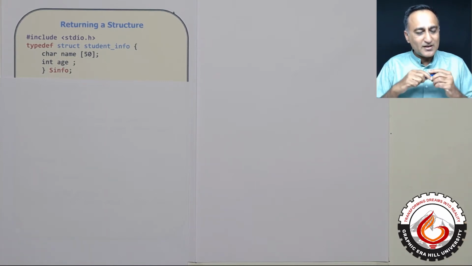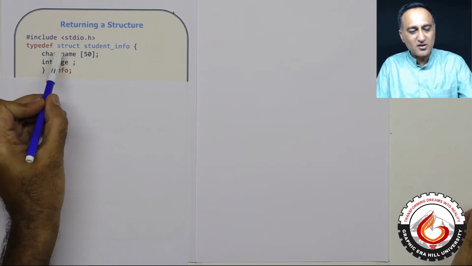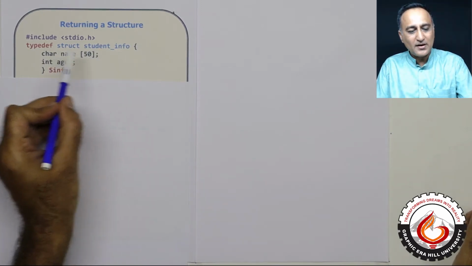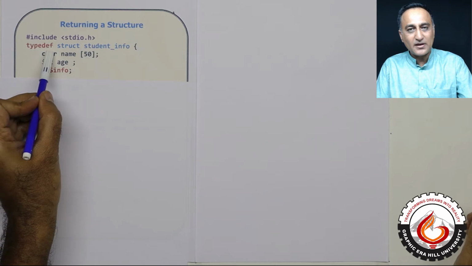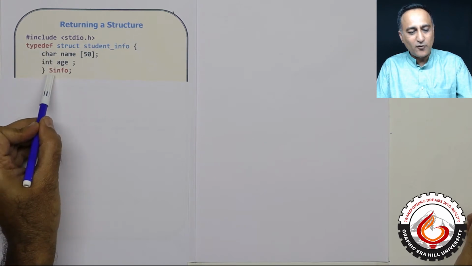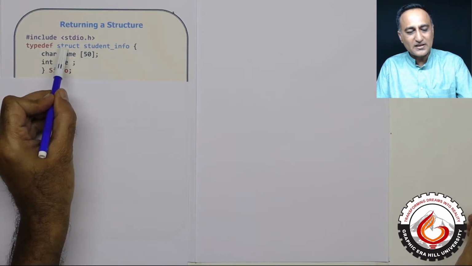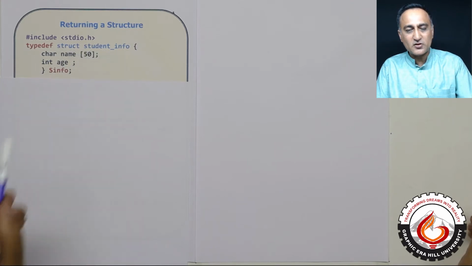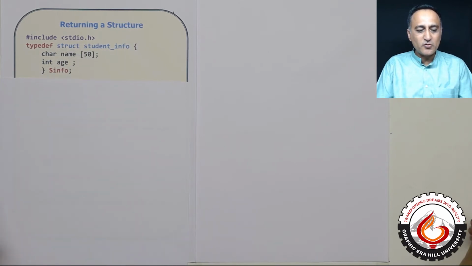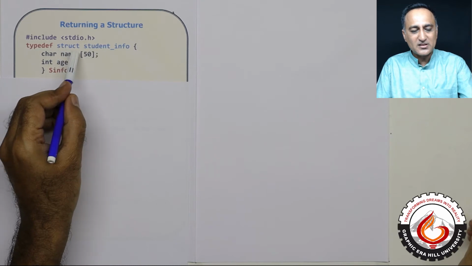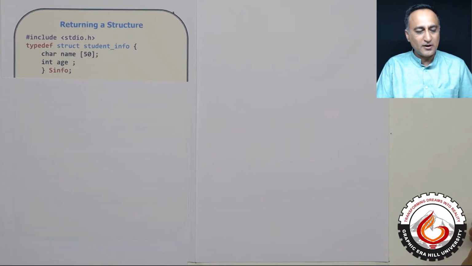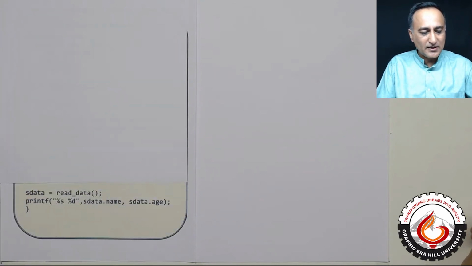So here what I have done is I have again used the same structure called student_info, except that now I have used the typedef keyword. So yes_info is of the type struct student_info. Wherever you see yes_info, it will be replaced by struct student_info. Now let's take a look at the main.